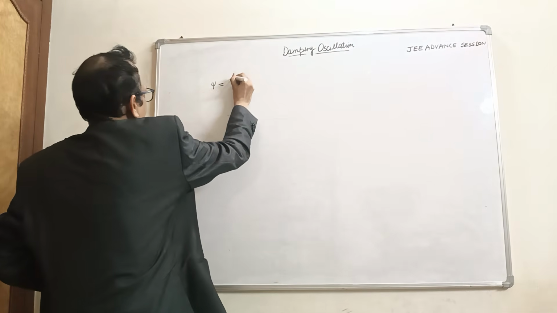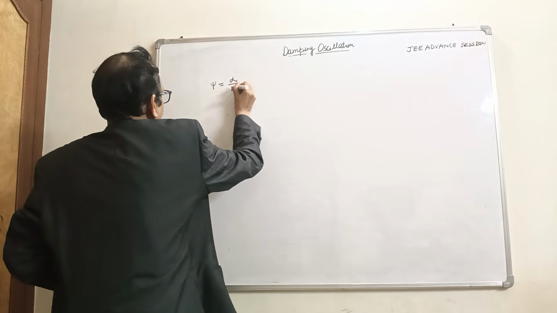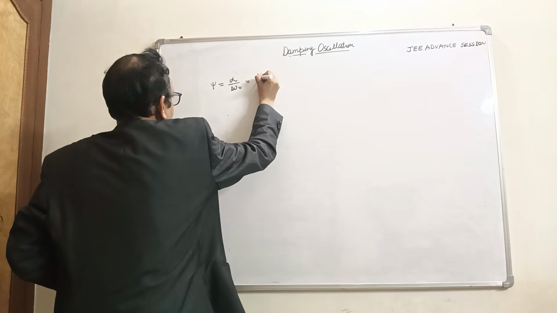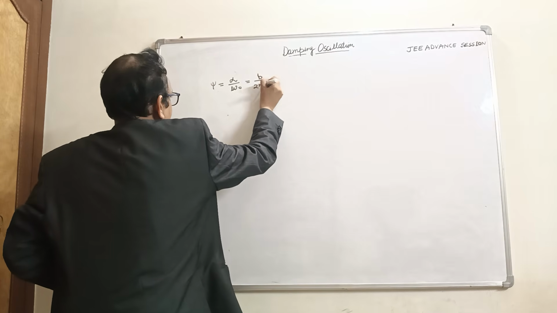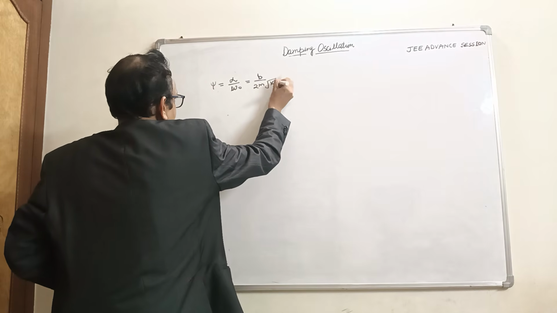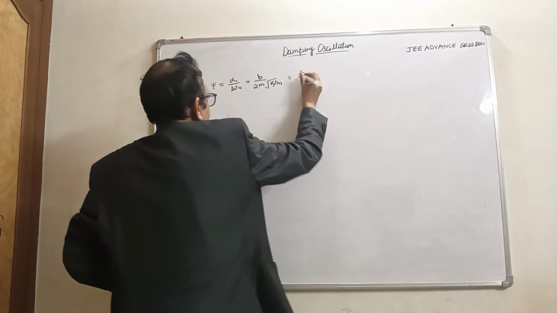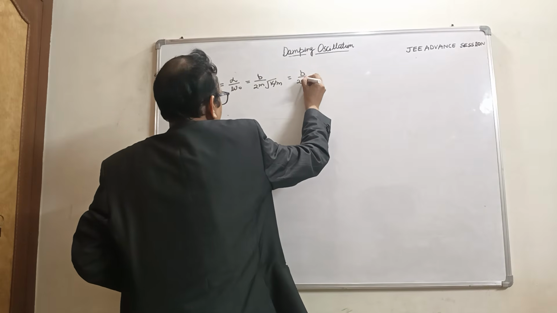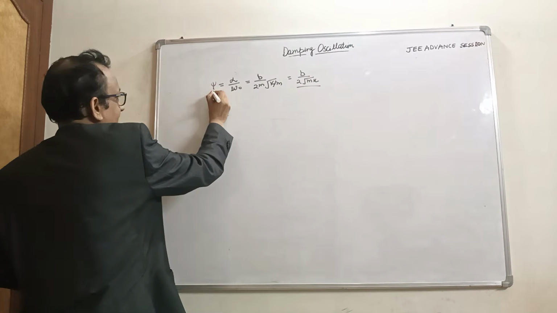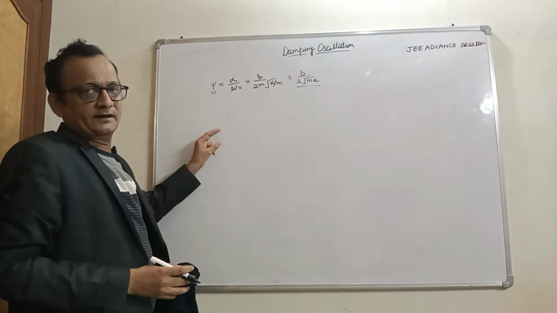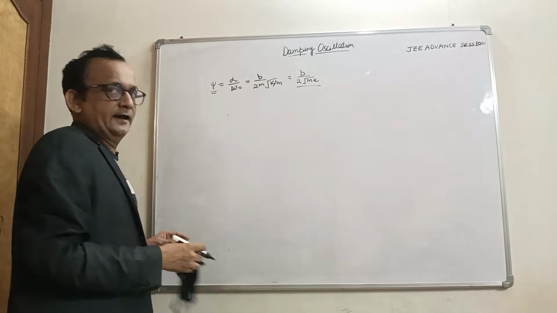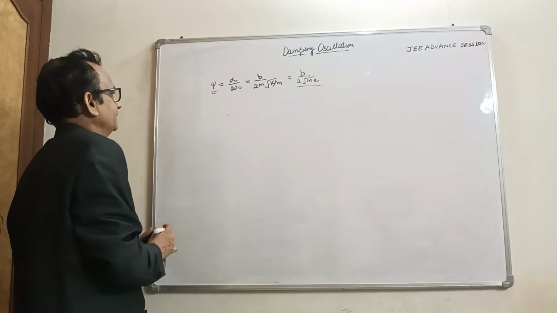This is damping ratio alpha by omega naught. Alpha is b by 2m, and omega naught is root k by m. So this becomes b by 2 root mk. This is damping ratio. This is one for critical damping, less than 1 for under damping, and greater than 1 for over damping.